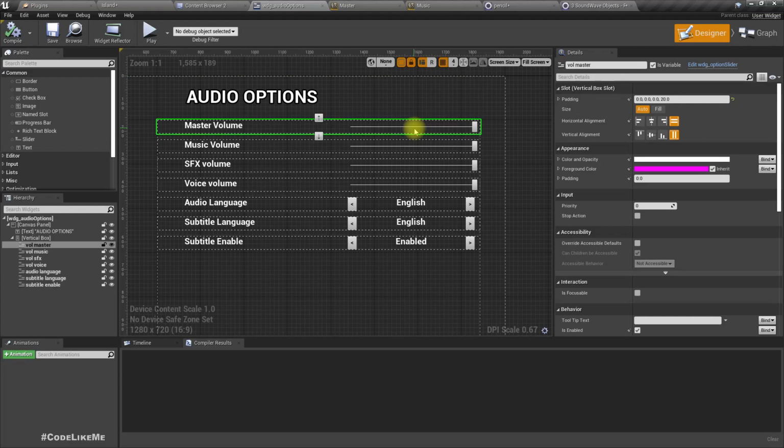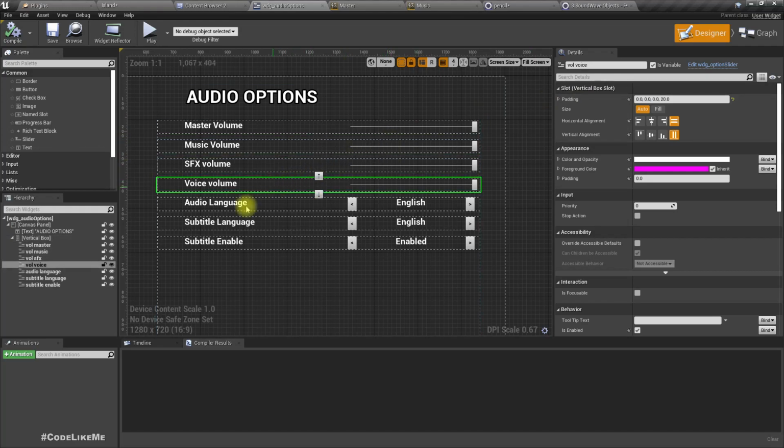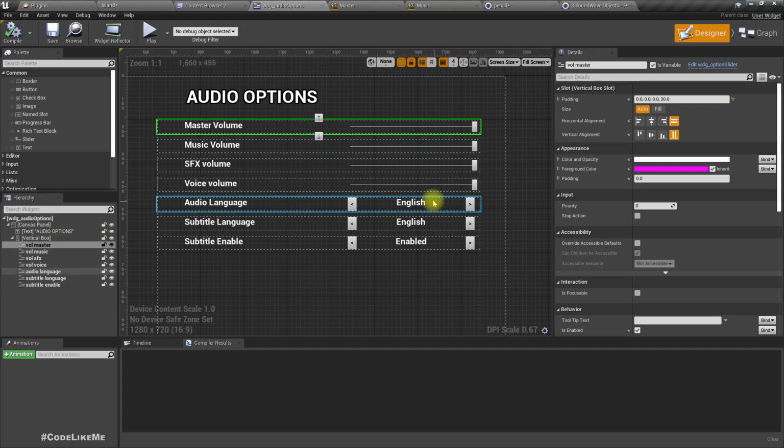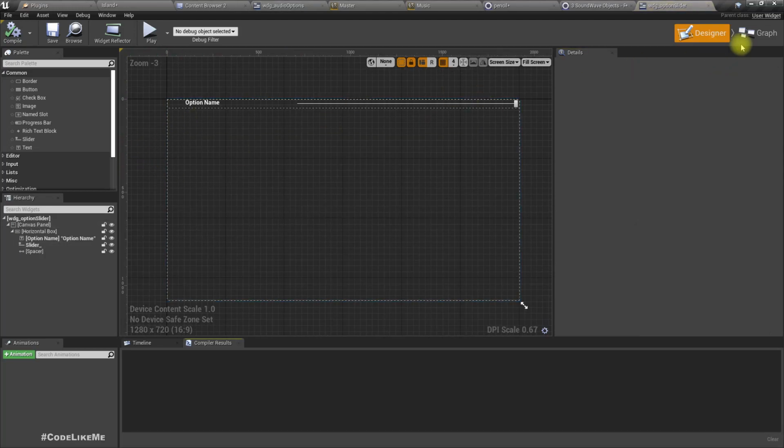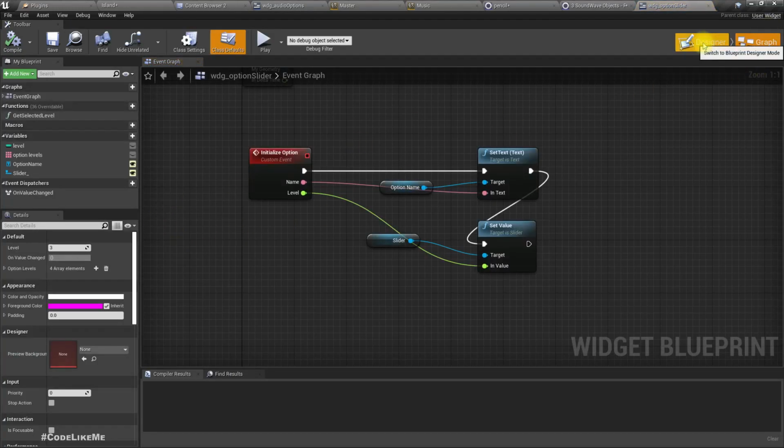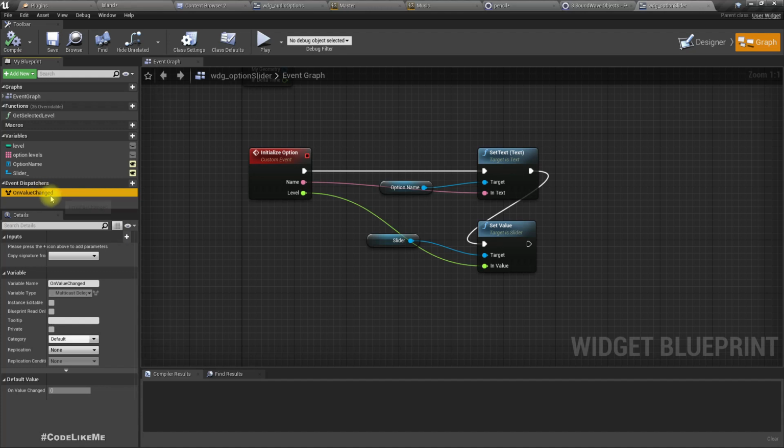Right, now here let me select one of these sliders. Here we need to assign which functions to be called on the values changed. So let's go to the option slider, and here we already have one value changed event dispatcher.